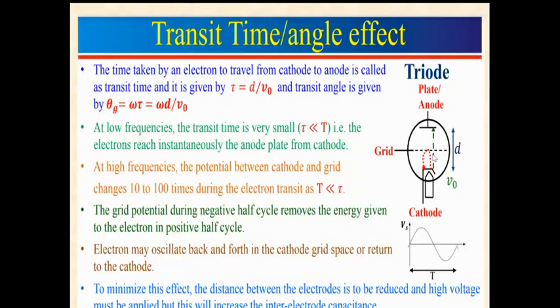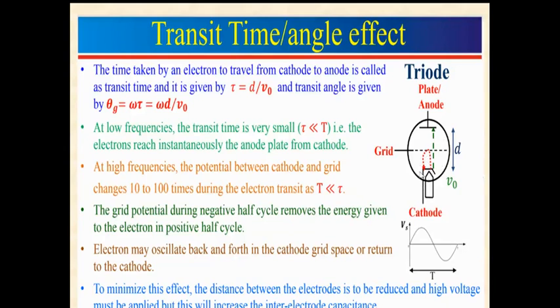But here the transit time is greater than the time period. The time period is less here, so before reaching the anode within the transit time, the cycle changes from positive to negative. Then it starts moving towards the cathode.